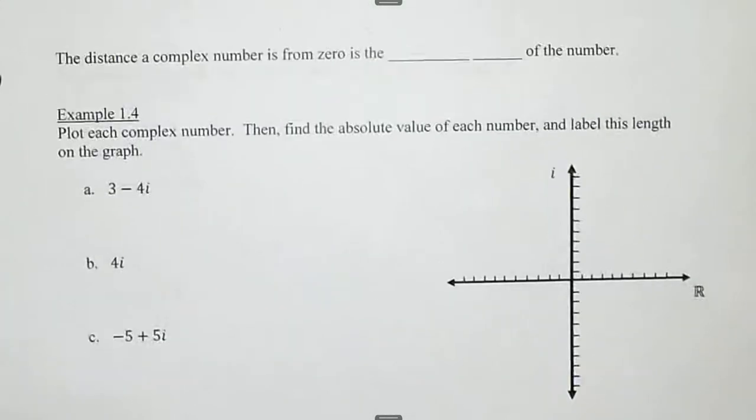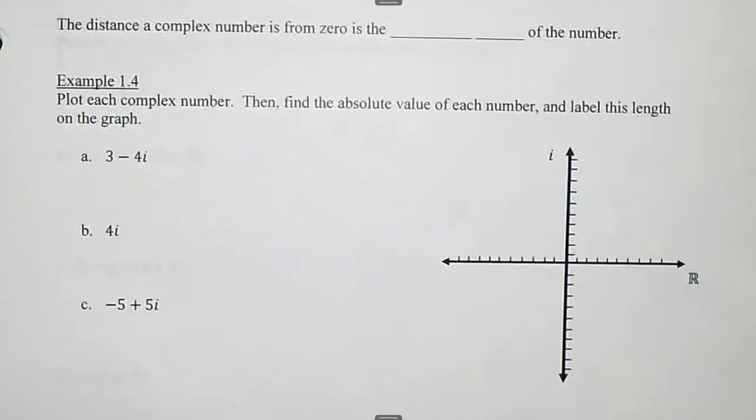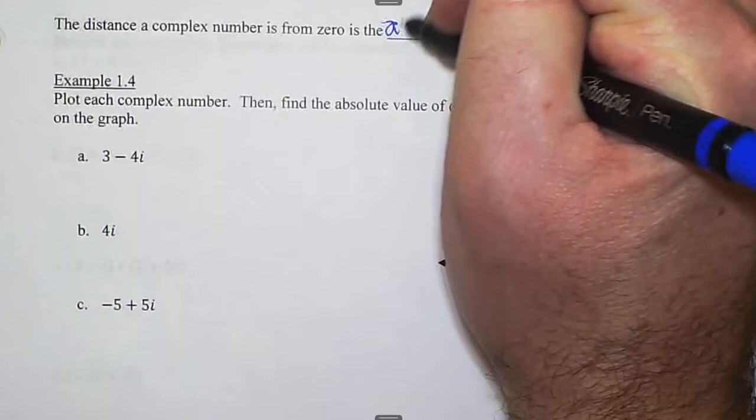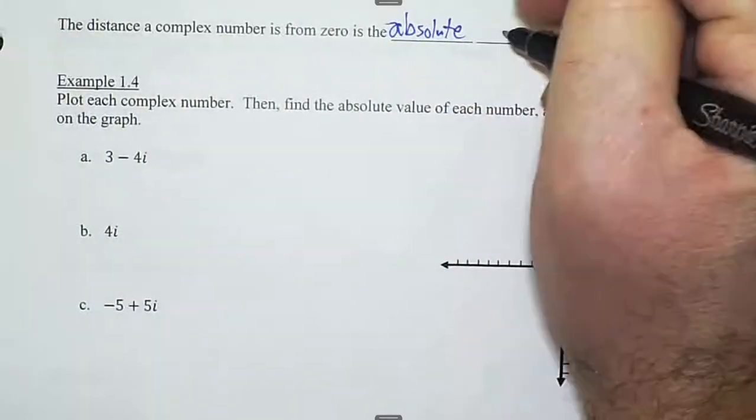Okay, so the distance a complex number is from 0 is the same. We use the same words as we do for a real number's distance from 0. Does anyone remember what you call a real number's distance from 0? We call that the number's what? Very good. Another word for that is the magnitude.